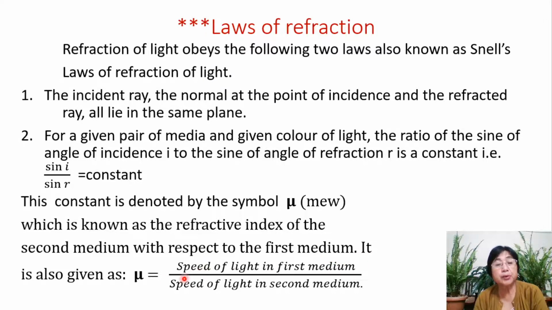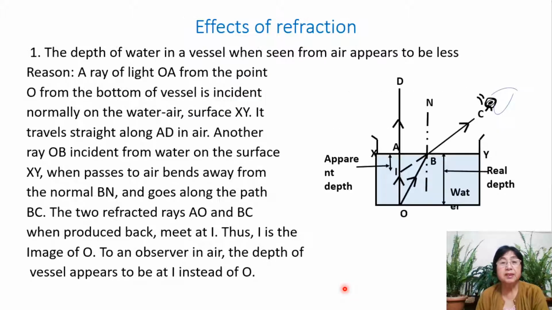And this ratio, this mu, can also be found by taking it in terms of the speed of light. So if we take it in terms of the speed of light, mu is equal to the speed of light in the first medium to the speed of light in the second medium. Remember again, it's a ratio. Ratio of the speed of light in the first medium to the speed of light in the second medium. I hope you are clear. Then we go to effects of refraction.